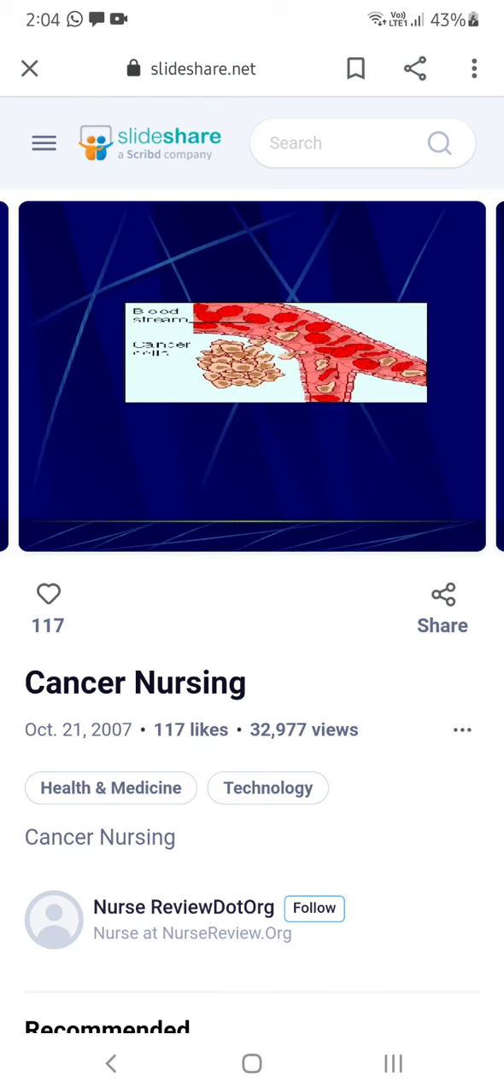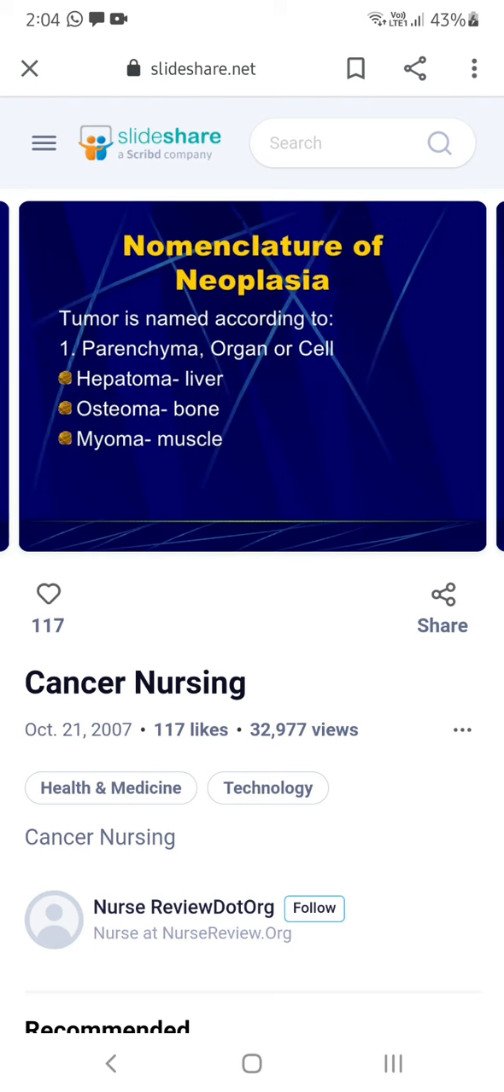And bloodstream cancer cells, see how nicely it is going, invading. Okay. And what is nomenclature of neoplasia? So neoplasia means new growth. What is nomenclature? For that new growth, we are putting some names. That is known as nomenclature of neoplasia.